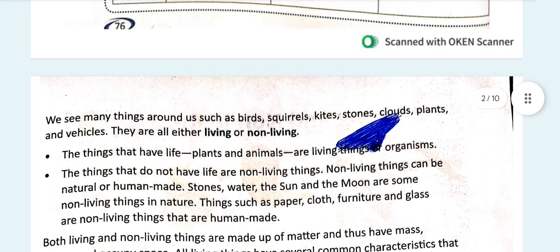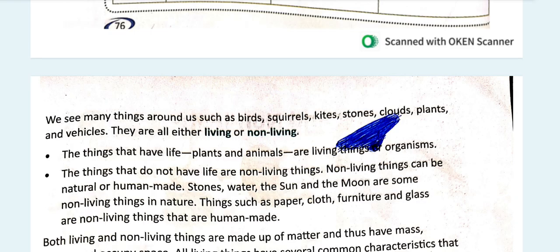We see many things around us such as birds, squirrels, kites, clouds, plants and vehicles. They are either living things or non-living things, right? Birds and squirrels are animals, as we all know. Kites and stones are not animals, they are just objects.